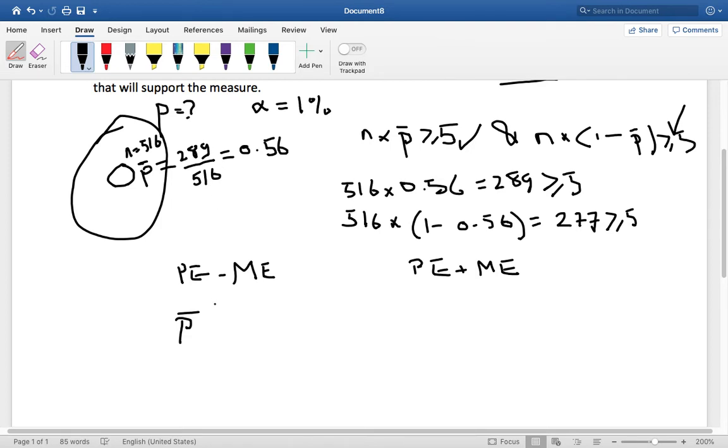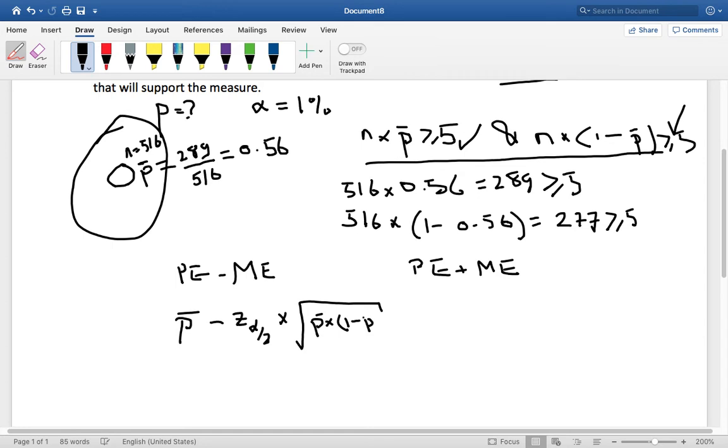So our point estimate is p bar, which is 0.56, minus the critical value times the standard error. Now the critical value for this type of distribution, because we've done this check, it means it's a normal distribution. So we're just going to use z of alpha over 2 for the critical value, and we're going to multiply that by the standard error. But the standard error for proportions is that formula, which is the square root of p bar times 1 minus p bar over the sample size.